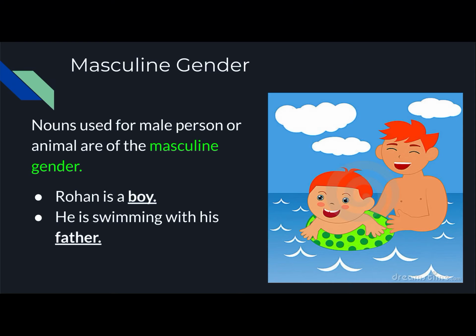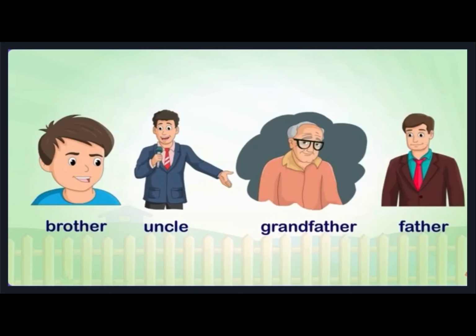Let us see the example. Rohan is a boy. He is swimming with his father. Now, can you see the underlined word boy? And in the next sentence, the underlined word is father. So, the nouns boy and father belong to the masculine gender. Now, let us see more examples of masculine gender: brother, uncle, grandfather, father. All these are nouns which belong to the masculine gender.